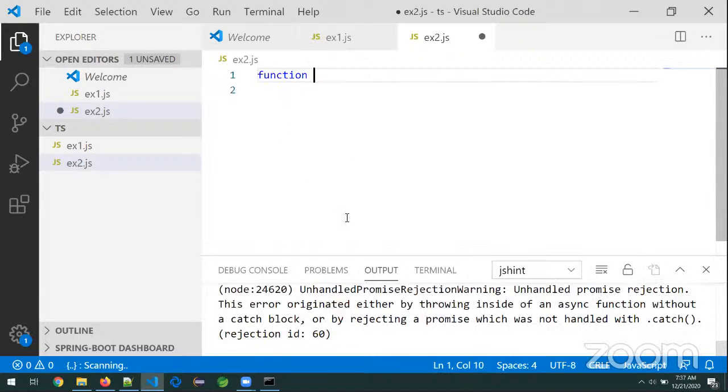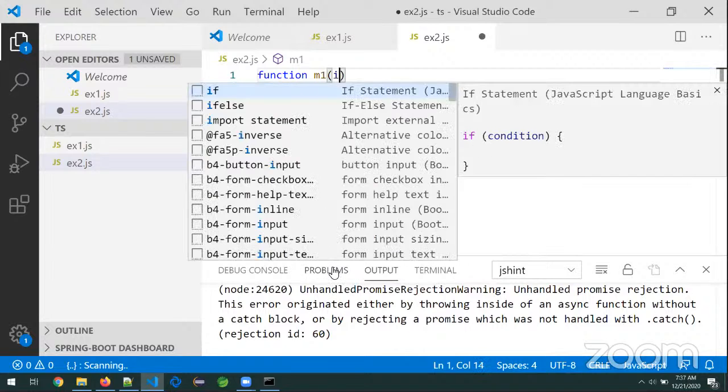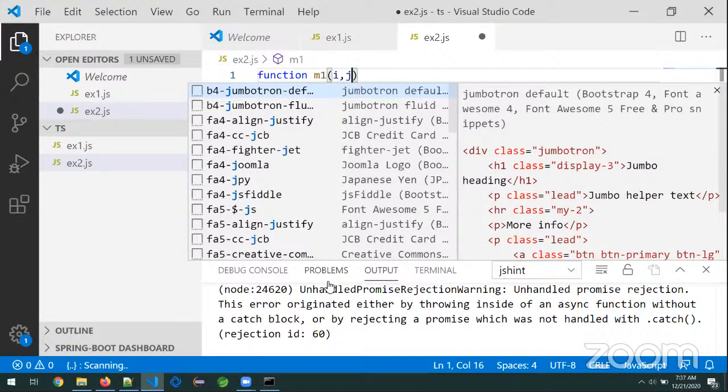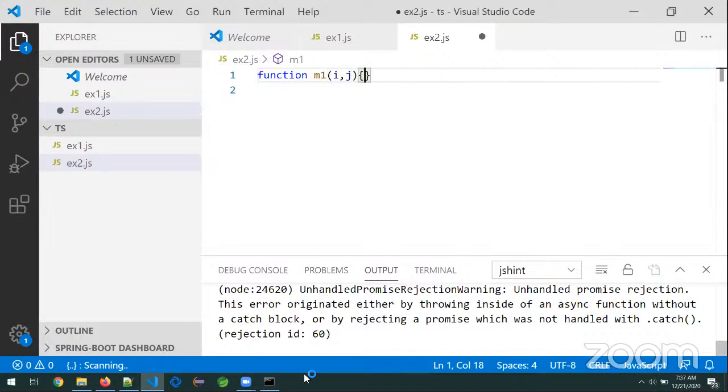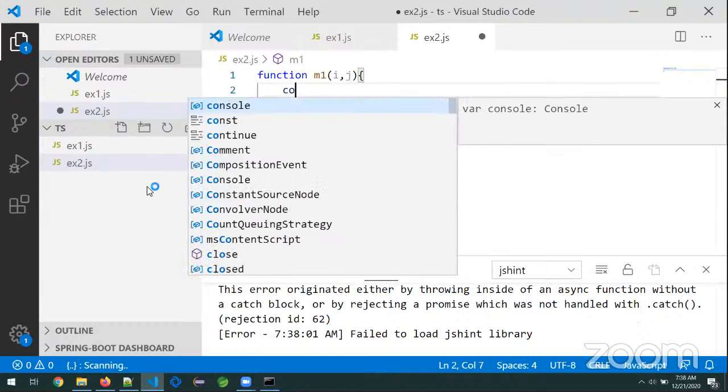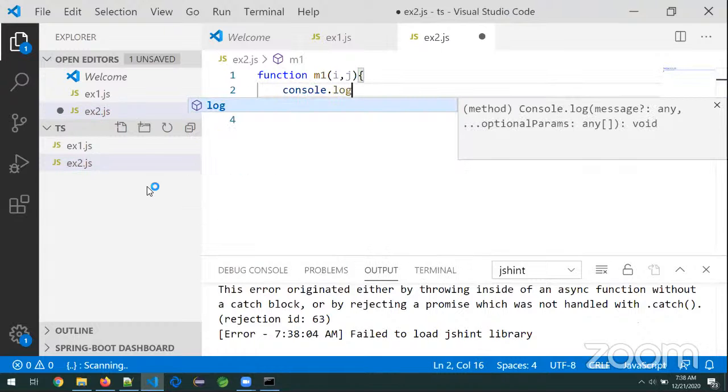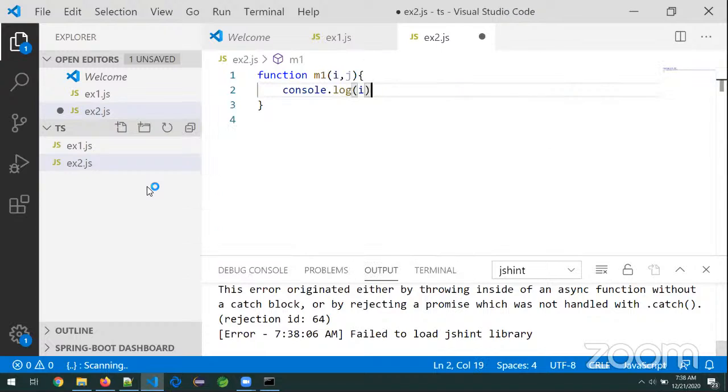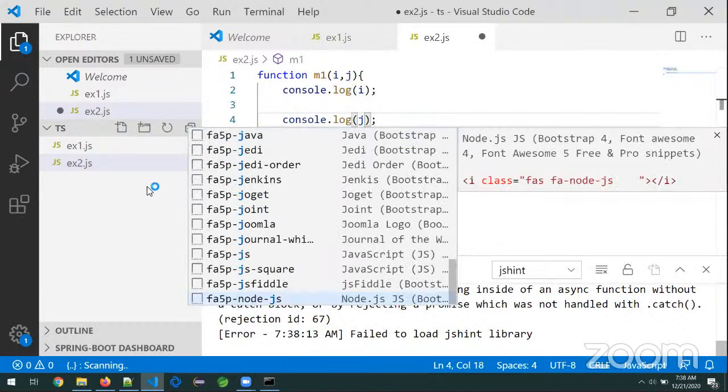Function m1. I am taking two variables, i comma j. I'm not writing anything fancy here. Very simple code. Console dot log i. Console dot log j.